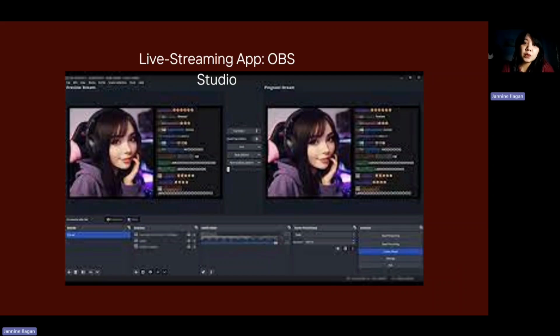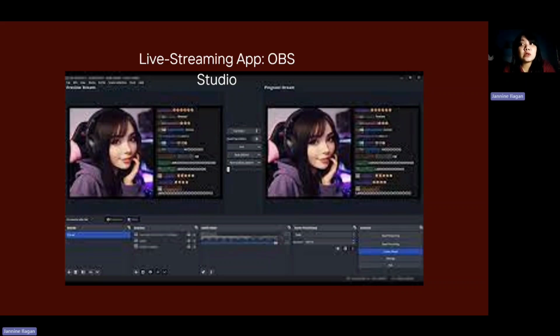So here is an example of a live streaming app, the OBS Studio. On the left side, below, you will put all your raw material, like the audio and the lower thirds, and on the right side, when you transition it, that's the one you will see on the web.